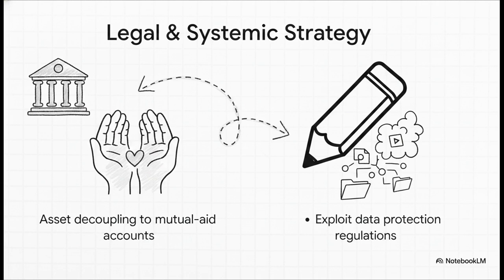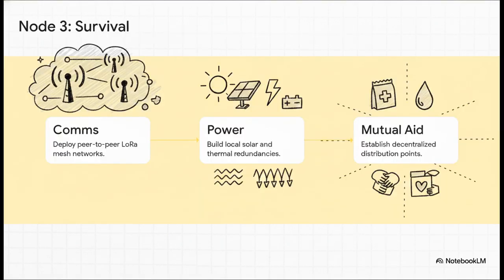The protocol recommends asset decoupling, basically shifting resources to mutual aid accounts, establishing neutral nonprofit legal entities, and strategically utilizing data protection laws like GDPR and the right to erasure to actively disrupt and overload hostile state data gathering wherever legally applicable. But what happens when the legal routes fail? That's when the protocol initiates Node 3, off-grid logistical survival.